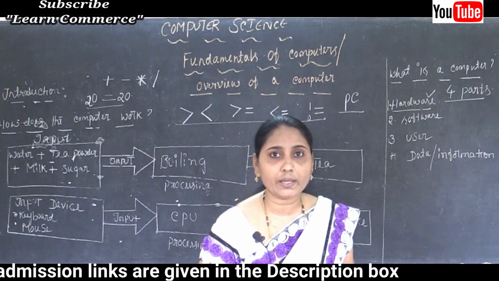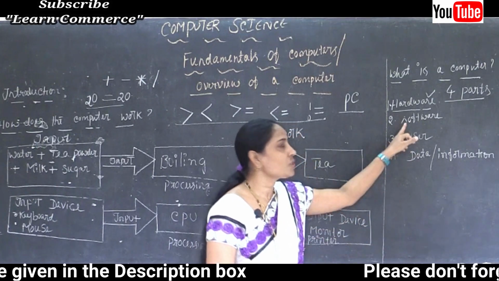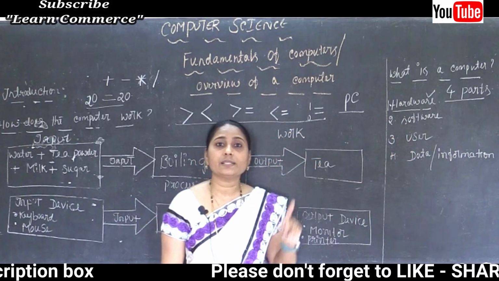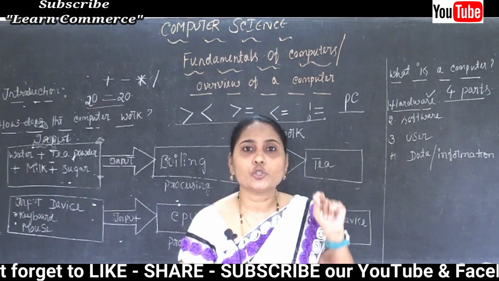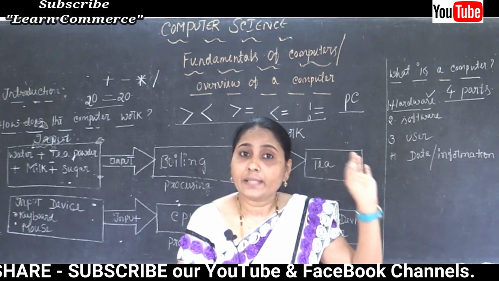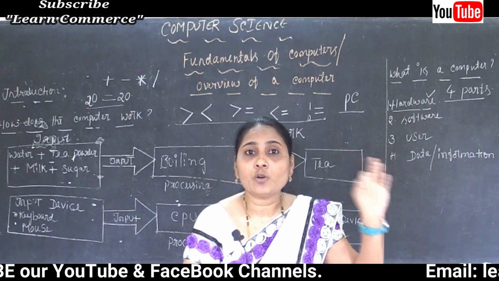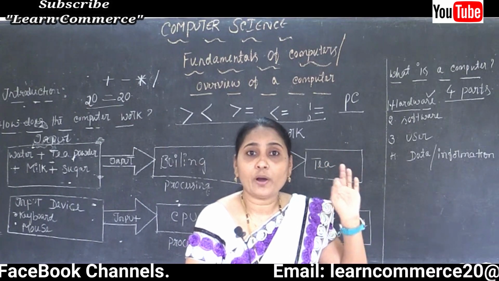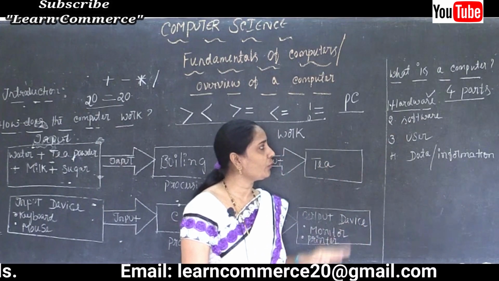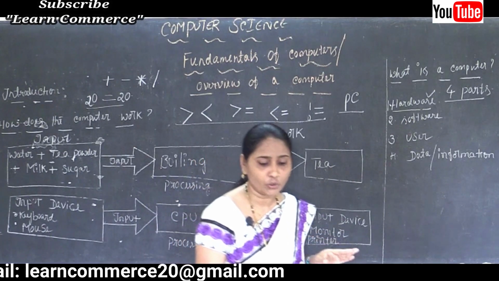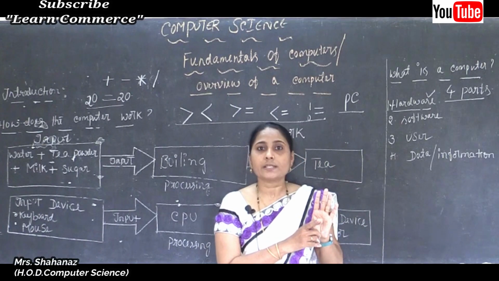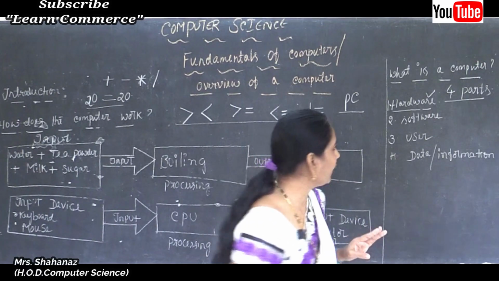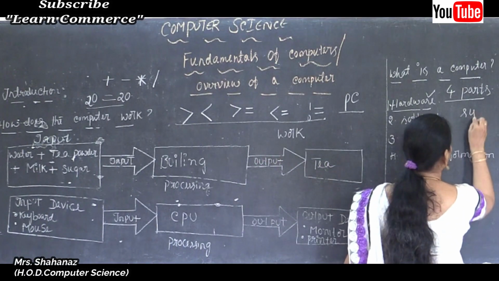So finally, a software is a set of instructions that makes the computer perform some tasks and how it should be performed. Clear? Such software is classified into two types: one is system software and the second is application software.